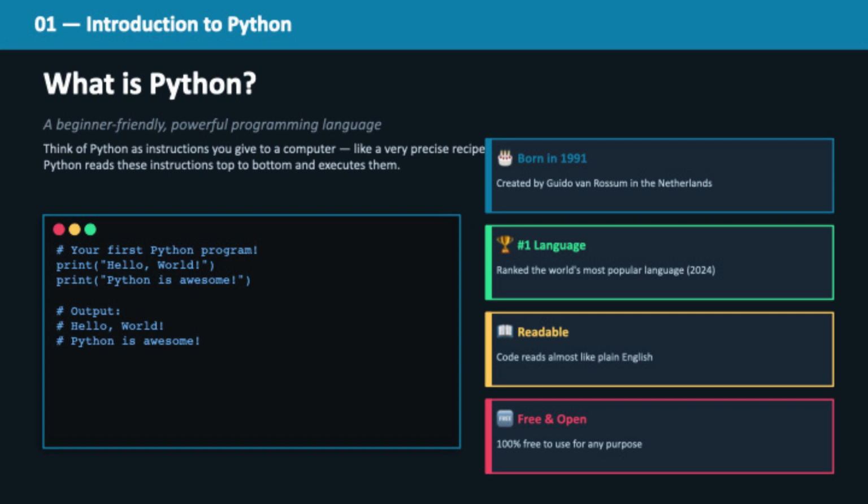Python is simply a way to communicate with a computer. Instead of clicking buttons, you write instructions. The best part, it's designed to look almost like English, so even beginners can read and understand it quickly. That's why it's often the first language people learn.